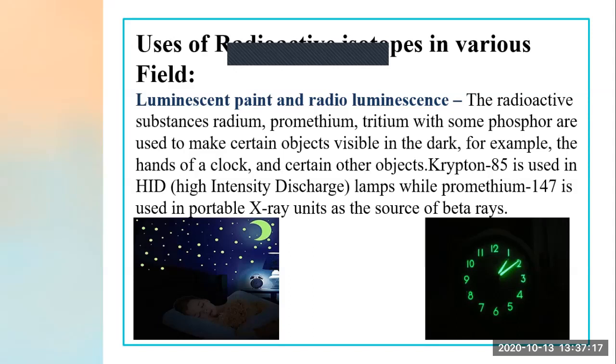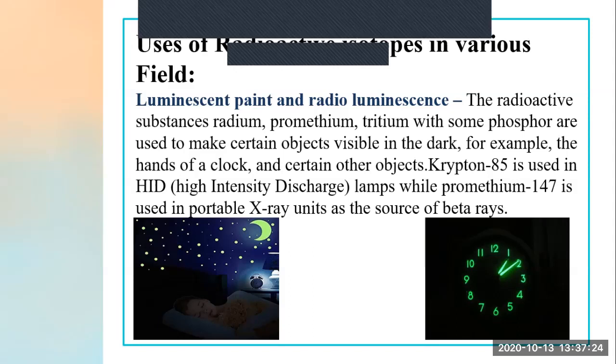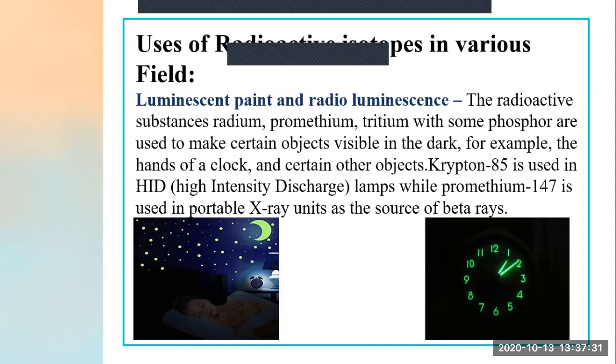Now see, the radioactive substances radium, promethium, tritium with some phosphor are used to make certain objects visible in the dark. What are the substances used? Radium, promethium, tritium with some phosphor are used to make certain objects visible in the dark. Visible in the dark, that's important.